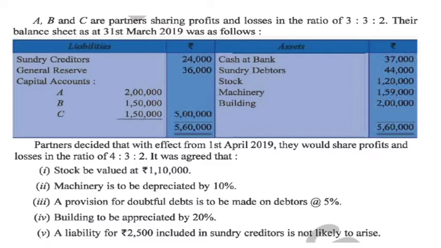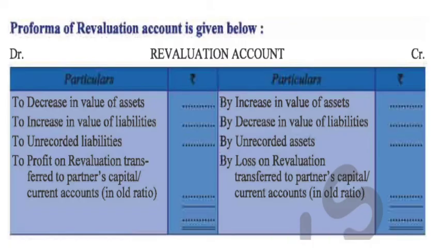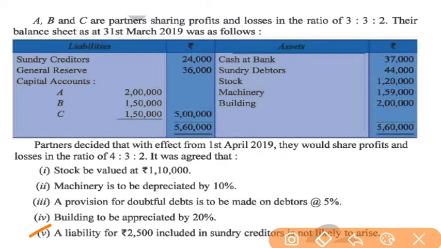Let us see the next. Next is a liability for 2500 included in sundry creditors is not likely to arise. So one liability of 2500 in sundry creditors is not likely to arise. This means there is a liability for which the other party will not take money from us.